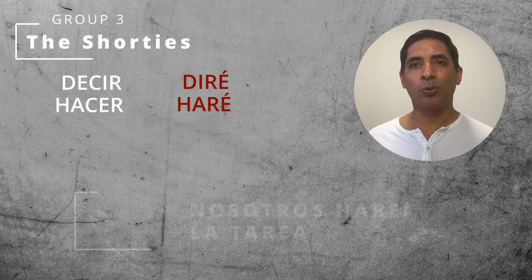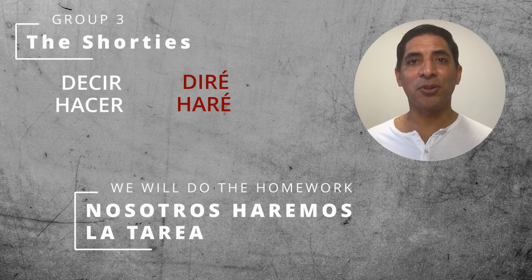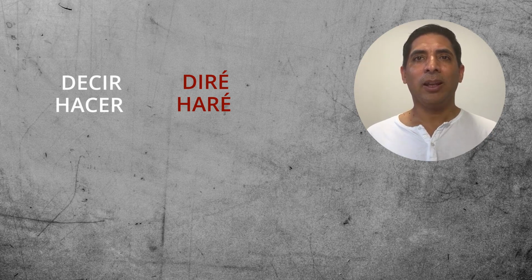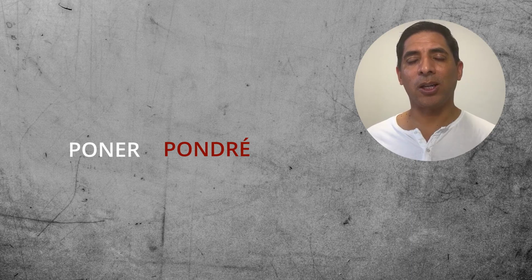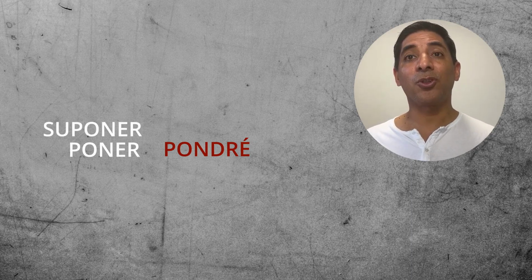For example, we will do the homework. Nosotros haremos la tarea. And this is a trick so that you can do the same conjugation with verbs that include another verb inside of them. For example, we have the verb poner, right? Which is to put. And you know the conjugation for poner. So now you can do the conjugation for suponer.